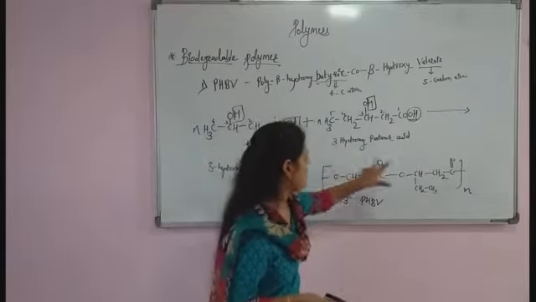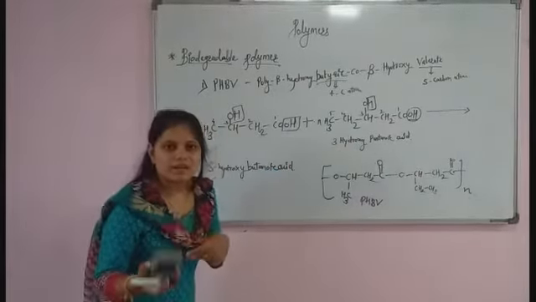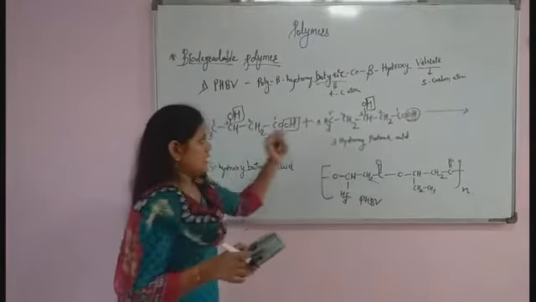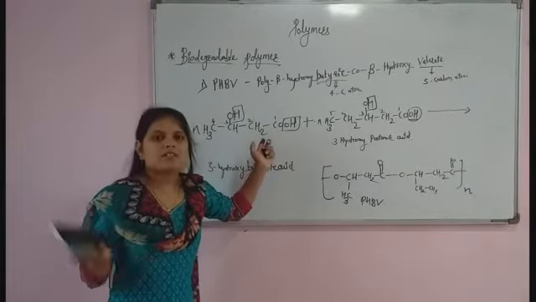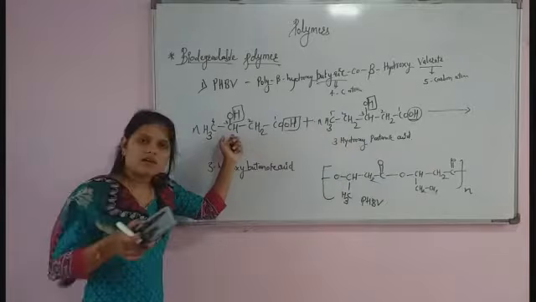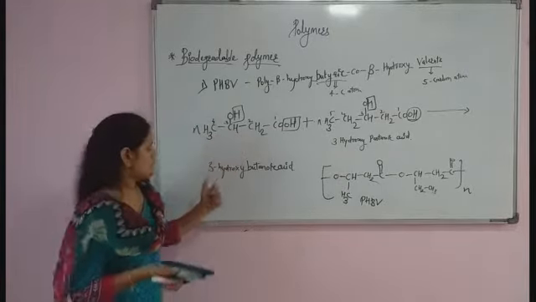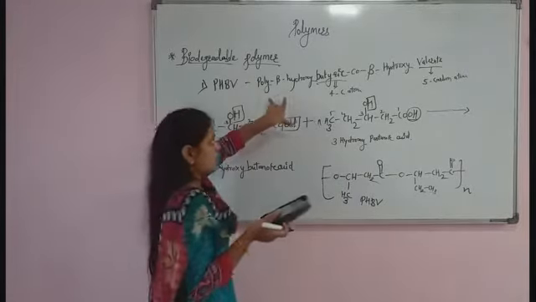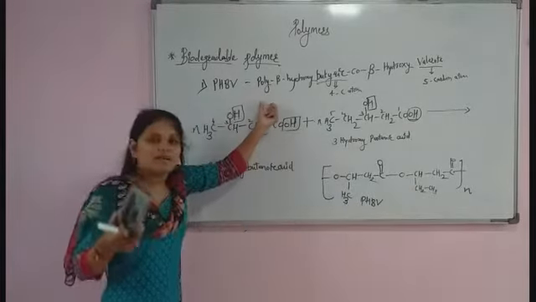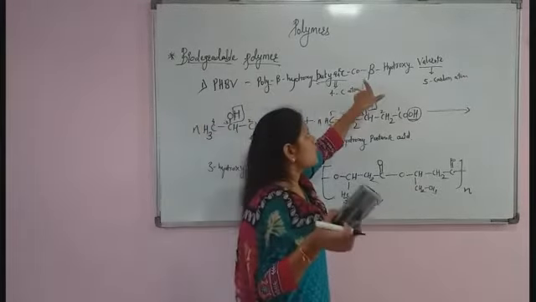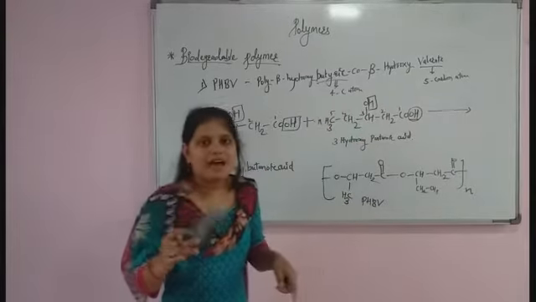So we have taken 3-hydroxy pentanoic acid, and each reactant has a hydroxy group at the third carbon atom. Because of this reason, we write the full name of PHBV as poly beta hydroxy butyric co-beta hydroxy valerate.